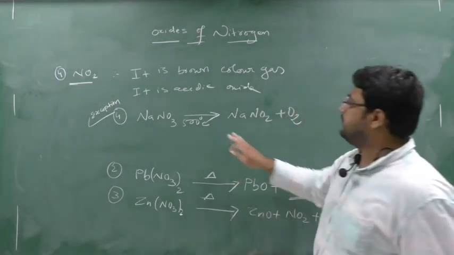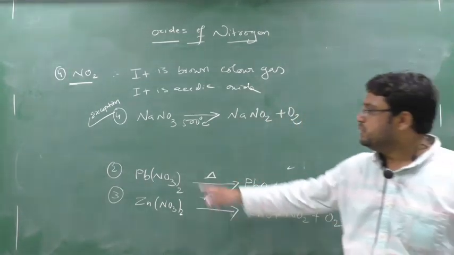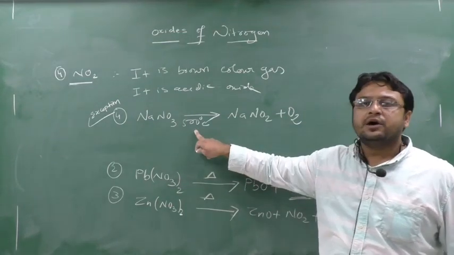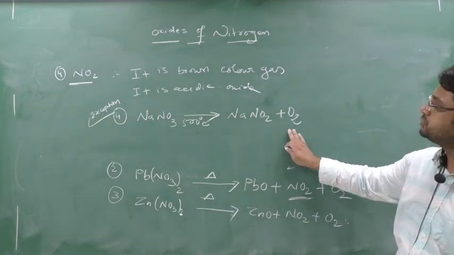So when you are heating NaNO3 at 500 degrees Celsius, sodium nitrate will give sodium nitrite and oxygen only.